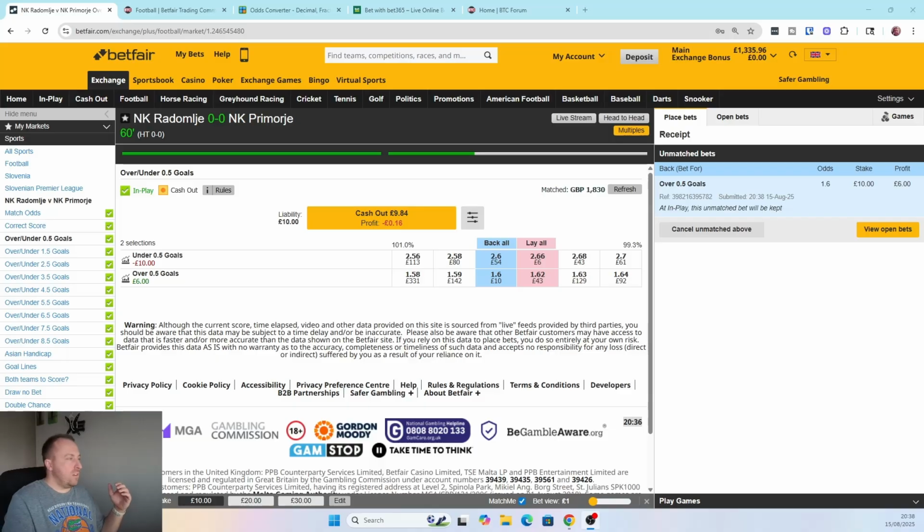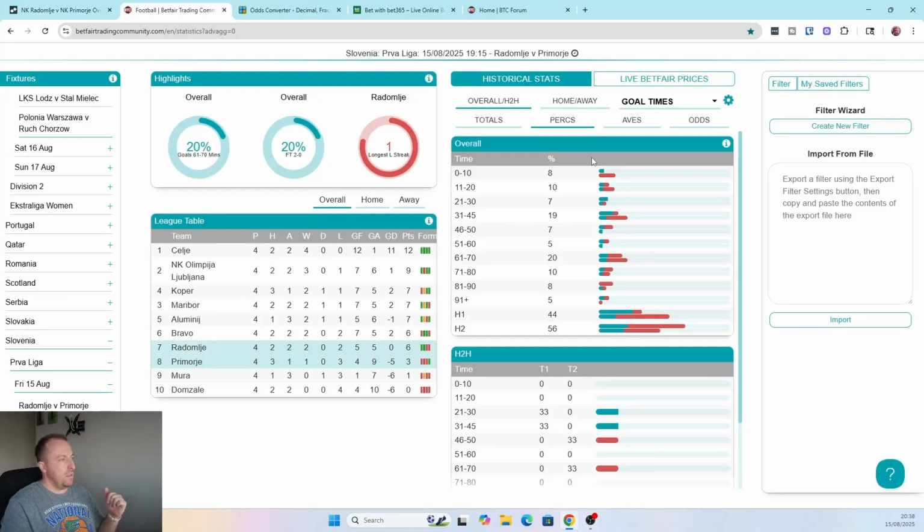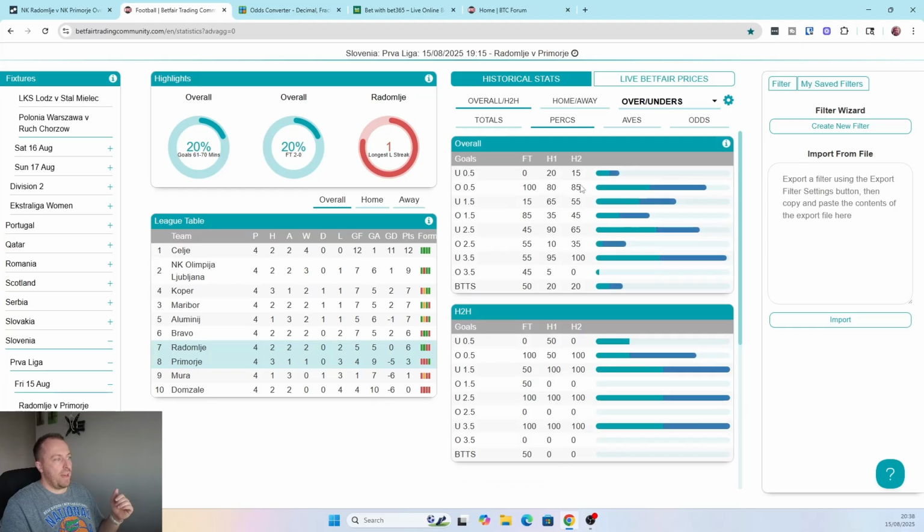Okay, we're matched there. So let's see if we get that goal. Like I say, what interests me here is the fact they have a lot of goals towards the end of the game. They score more goals in the second half. And we go to the over-under. Remember, 85% second half goal, which is really strong.